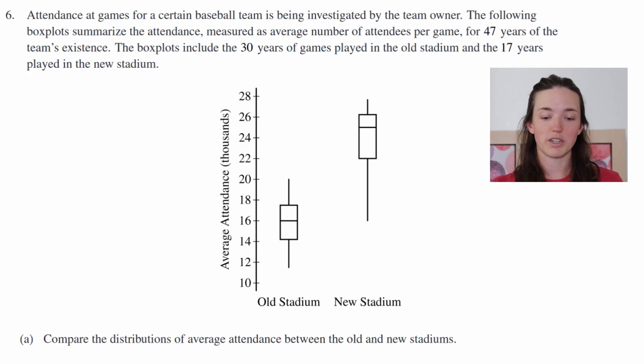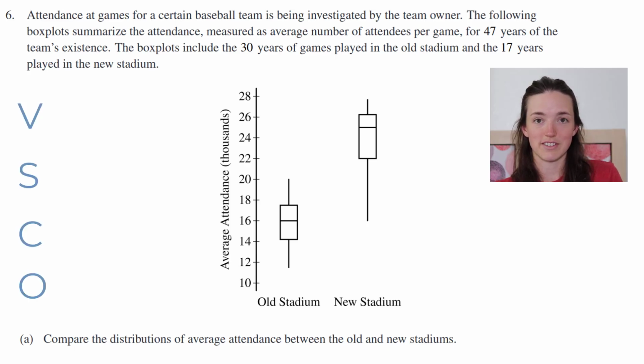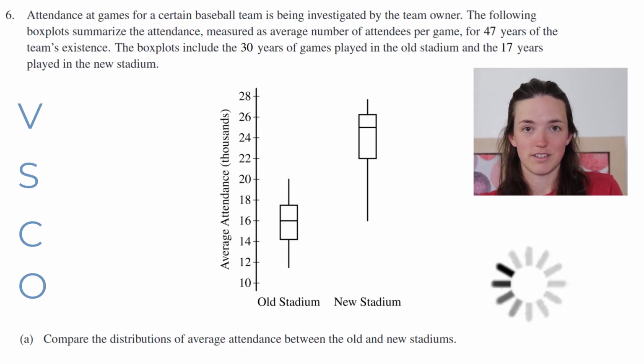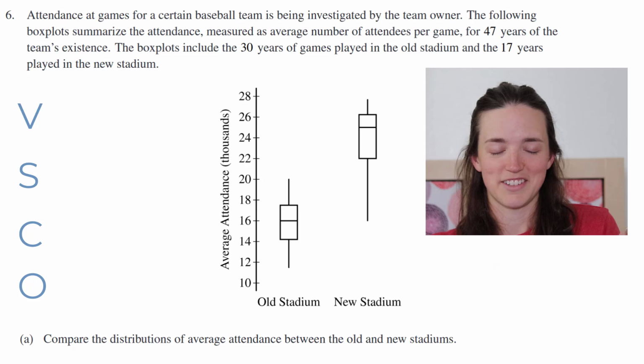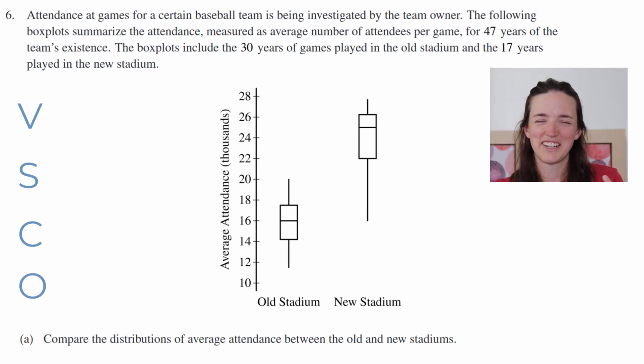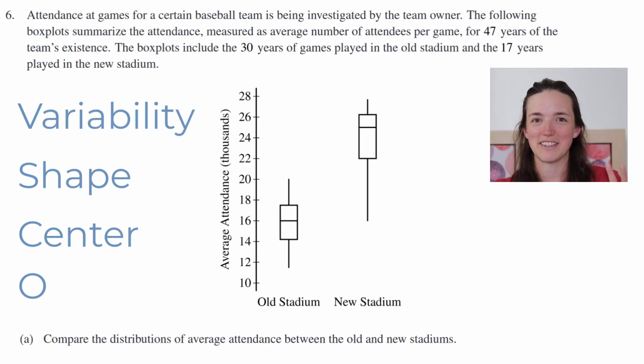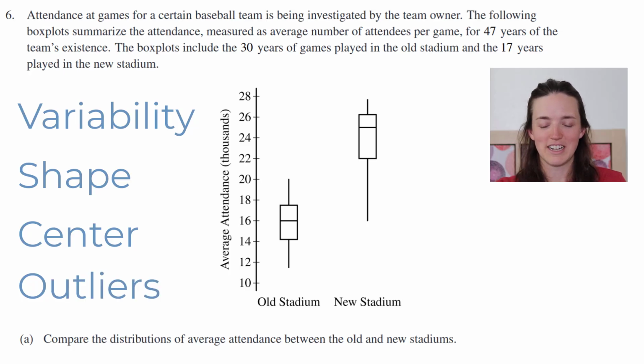Okay, so we're gonna look at 2021. Why don't you pause the video so you can read the question. Okay, part A, compare the distributions of average attendance between the old and new stadiums. So comparing distributions, usually when we're comparing box plots, we use VSCO: variability, shape, center, and outliers. So once again, I'm not gonna write anything down, we're just gonna talk.